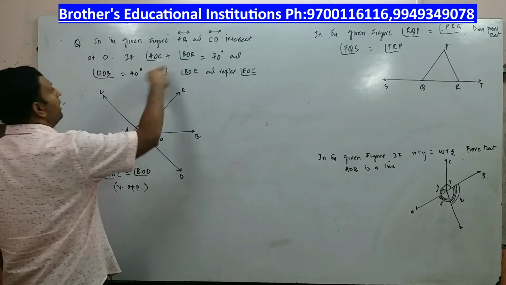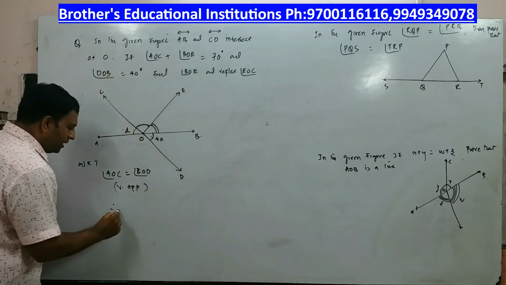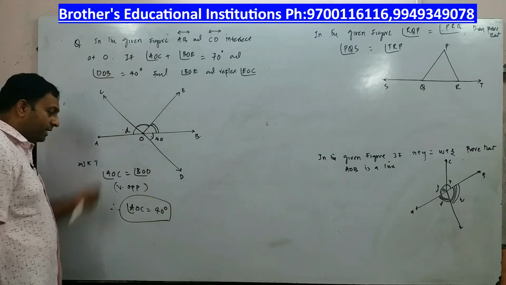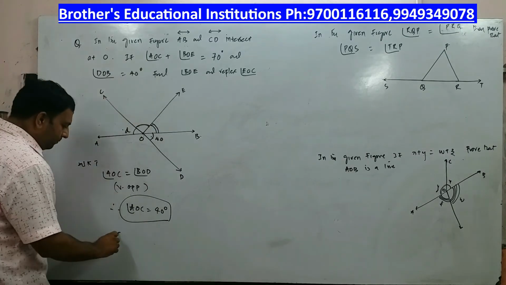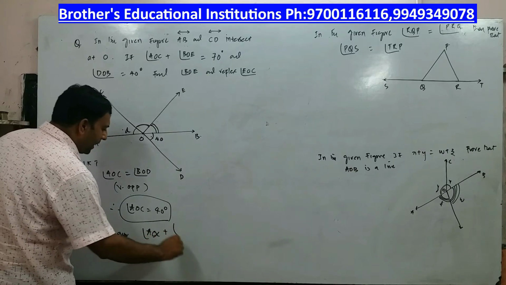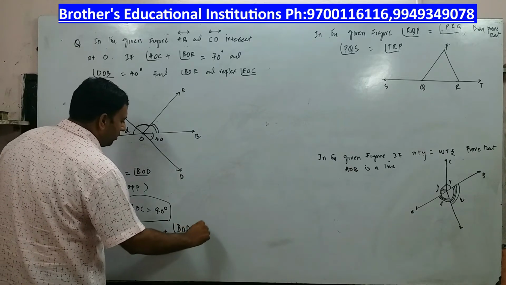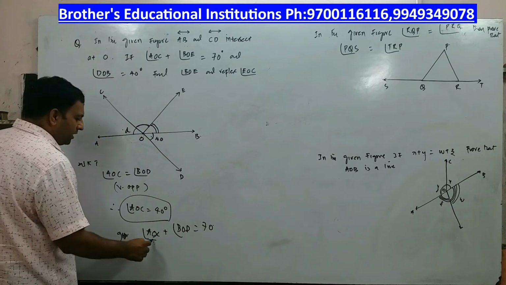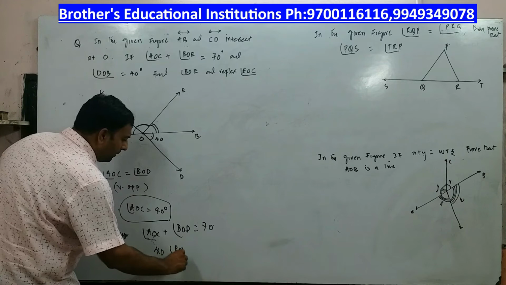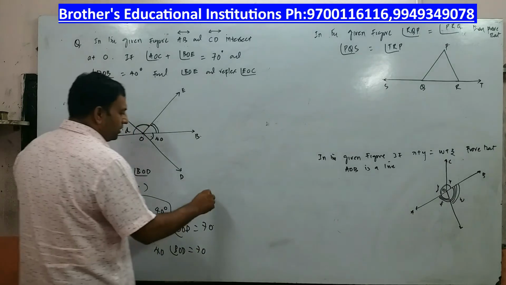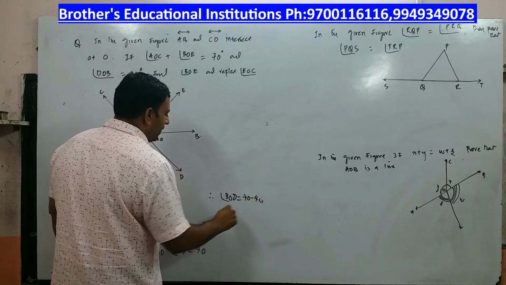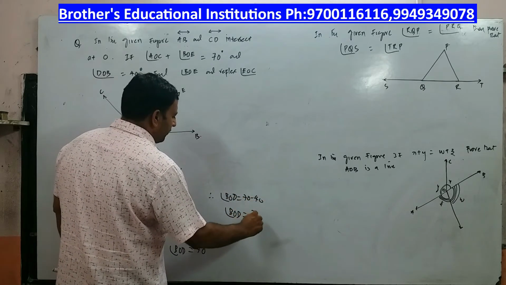Now what is angle BOD given to you? BOD or DOB is 40 degrees. So therefore angle AOC is equal to 40 degrees. You got angle AOC is 40 degrees. Now what is given to you? Given angle AOC plus angle BOE is equal to how much? 70 degrees. Now what is angle AOC? Angle AOC is equal to 40, plus angle BOE is equal to 70. So therefore angle BOE is equal to 70 minus 40, which is 30 degrees.